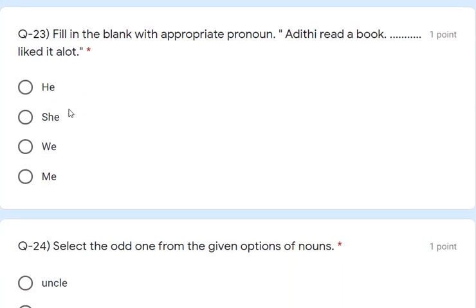Question number 23. Fill in the blank with the appropriate pronoun. Aditi read a book, blank space, liked it a lot. So here we need to use a pronoun. Aditi is feminine and the pronoun will be she. She liked it a lot. She is the correct answer.